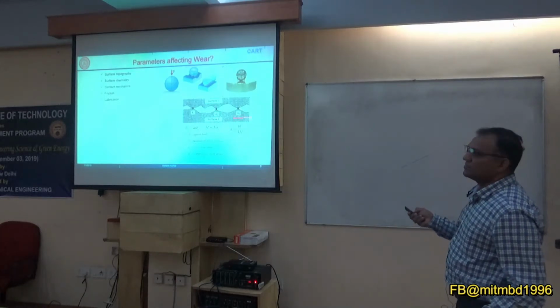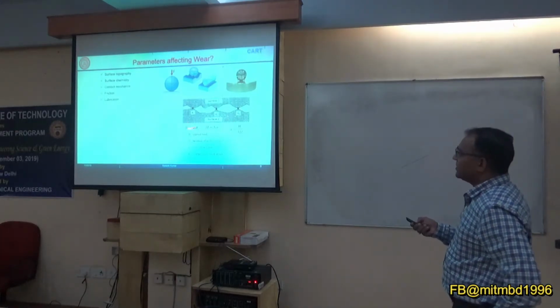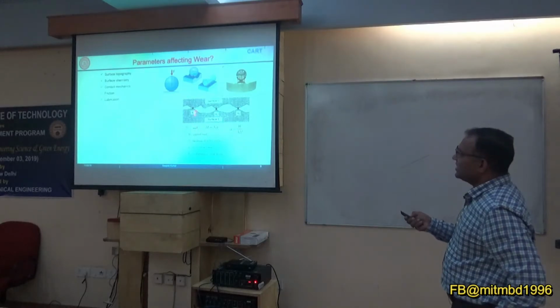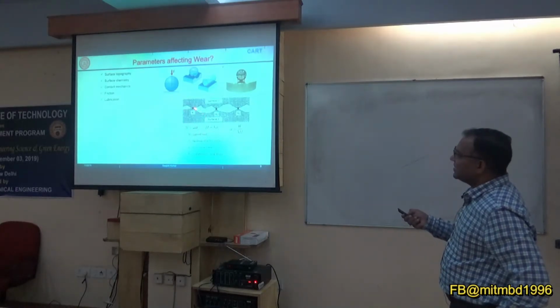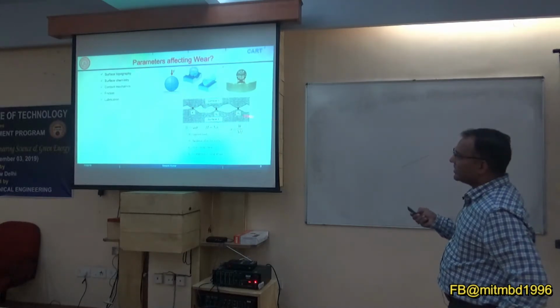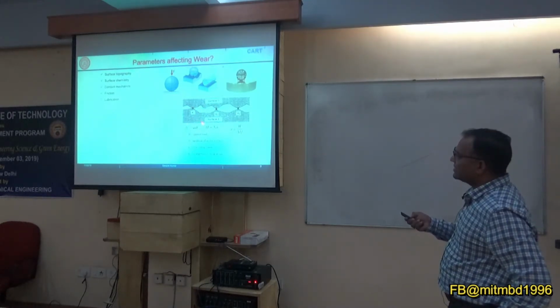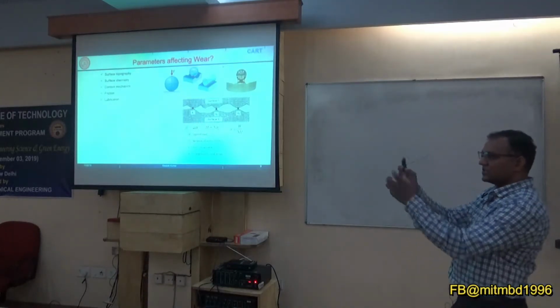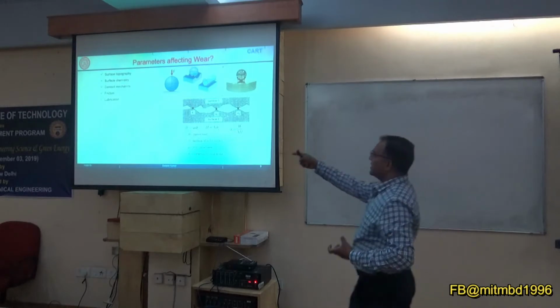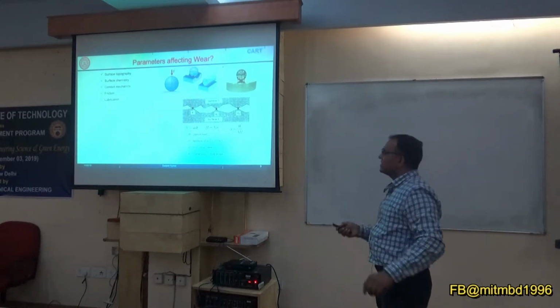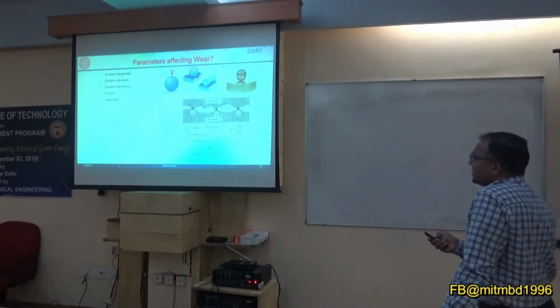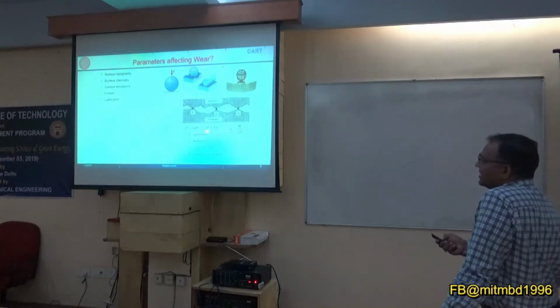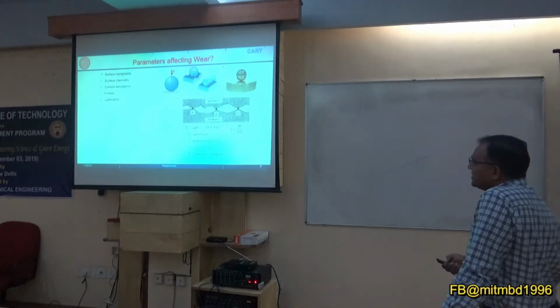So these are some formulations, or you can say what is the applied load, this contact area, yield strength. So yield strength of this junction. So basically, if you have to move from here to here, you have to break this, or you have to apply the stresses which is higher than the yield strength of the junction, and that will be this A1 plus A2 into the yield strength. And finally, if you see from here, you can calculate what is the area, and this hardness, some relation is there.